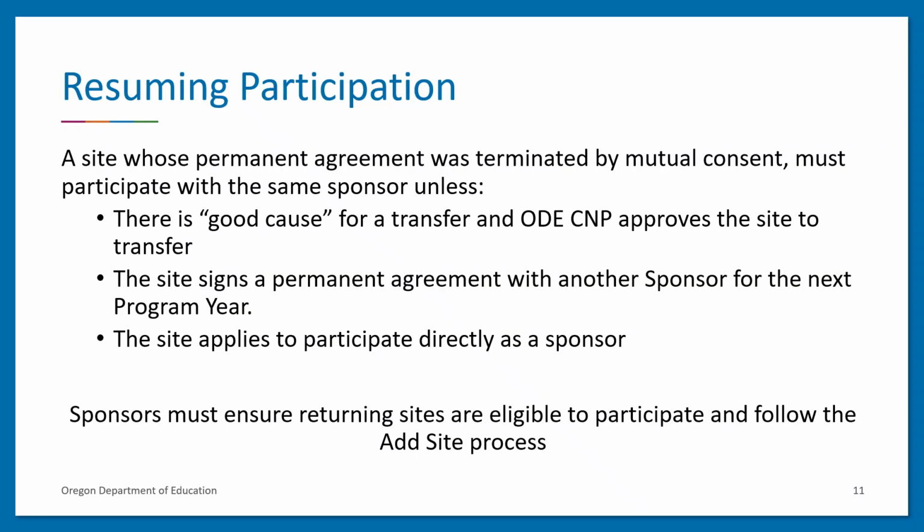A sponsored site whose permanent agreement between sponsoring organization and unaffiliated site has been terminated by mutual consent that wants to resume its participation in the same program year must participate with the same sponsor unless the site has good cause for a transfer and ODE-CNP approves the site to transfer to another sponsor, the site signs a permanent agreement between sponsoring organization and unaffiliated site for the next program year with another sponsor, or the site applies to participate directly as a sponsor with ODE-CNP. Sponsors must ensure a resuming site is eligible to participate and submit the same items as required for adding a new site when resuming participation.